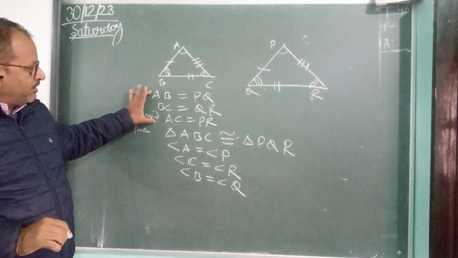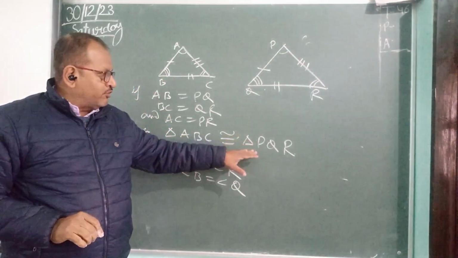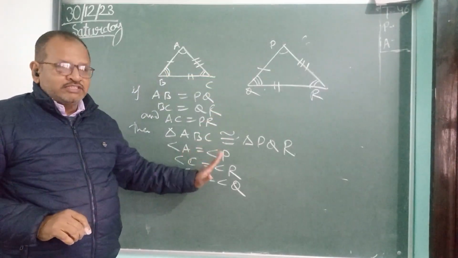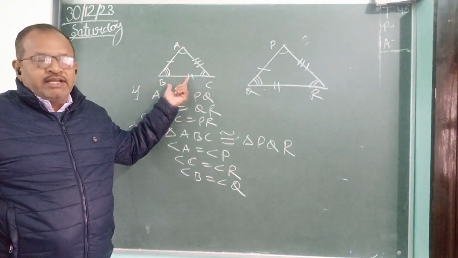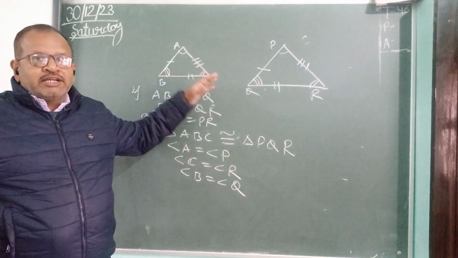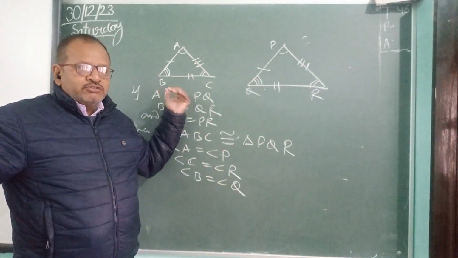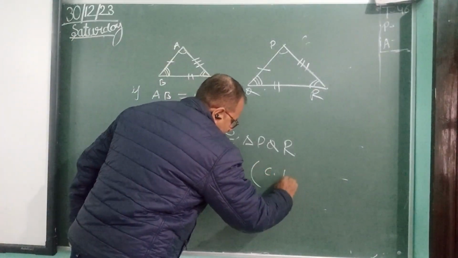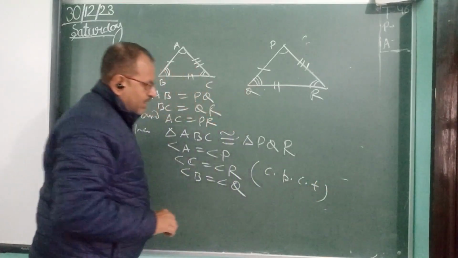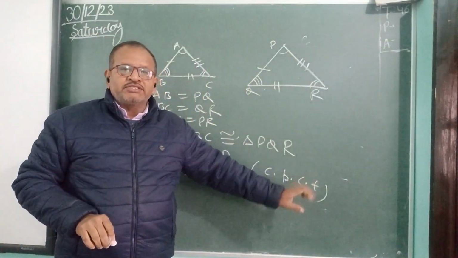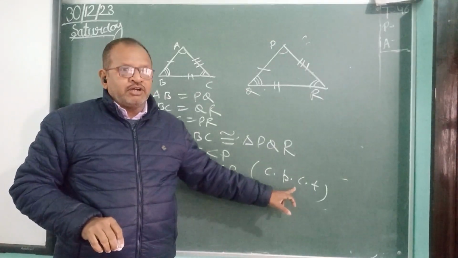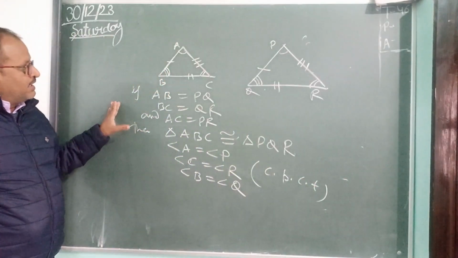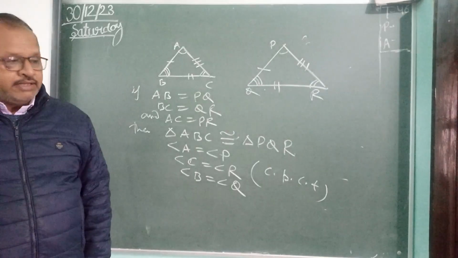So three sides are given already equal. These two triangles are congruent. So we can write the remaining three angles will also be equal. Corresponding angles will be equal. How do we see the corresponding angles? Angles opposite to equal sides are corresponding angles, and sides opposite to equal angles are called corresponding sides. And we write here CPCT. CPCT means corresponding parts of congruent triangles are equal. This is the full form of CPCT. So this is the first condition, side side side congruency of two triangles.